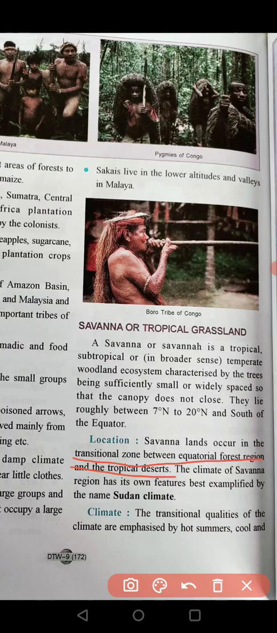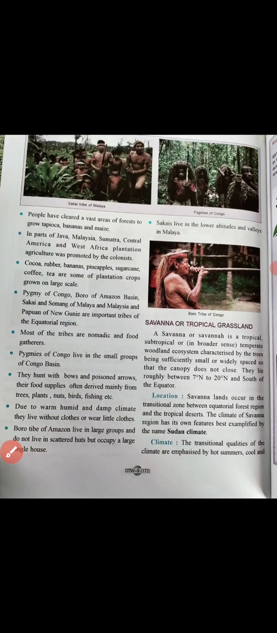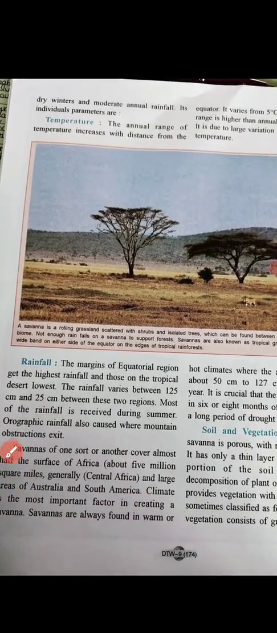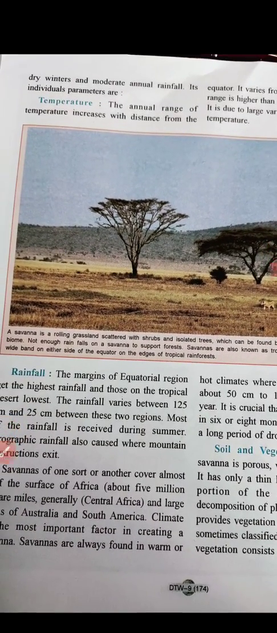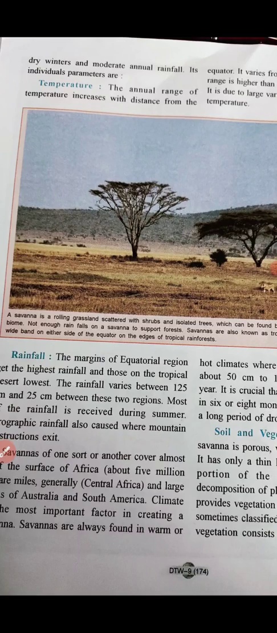So basically there is no defined climate of this place, it keeps on changing from time to time, and it's emphasized by hot summers, cool and dry winters, and moderate annual rainfall. Rainfall is not even very high.